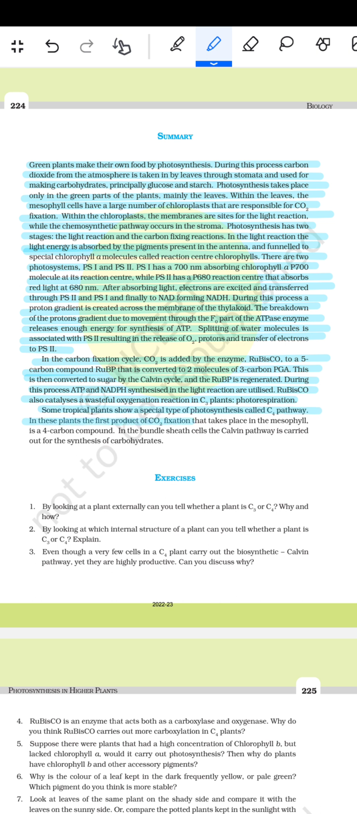In these plants, the first product of photosynthesis that takes place in the mesophyll is a 4-carbon compound. In the bundle sheath cells, the Calvin pathway is carried out for the synthesis of carbohydrate.